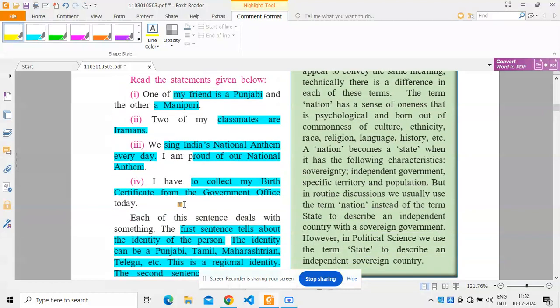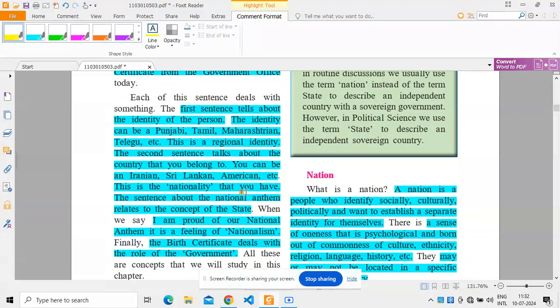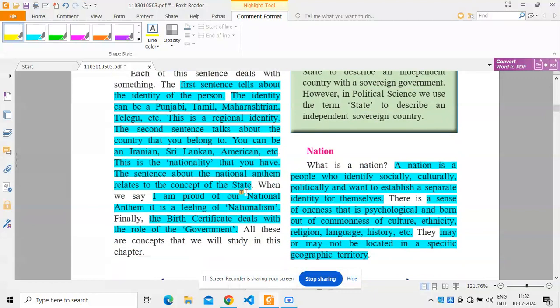So let's discuss the nation. What is a nation? A nation is nothing but the people who identify socially, culturally, and politically, and want to establish a separate identity for themselves. There is a sense of oneness and commonness.